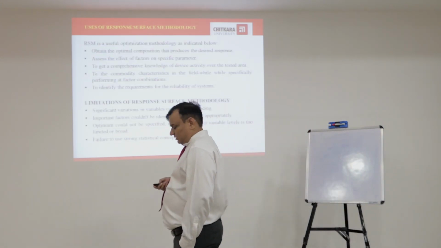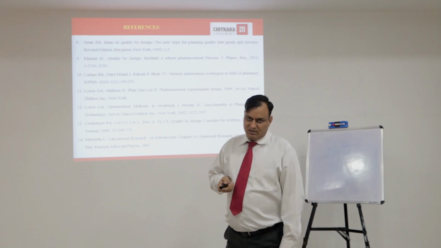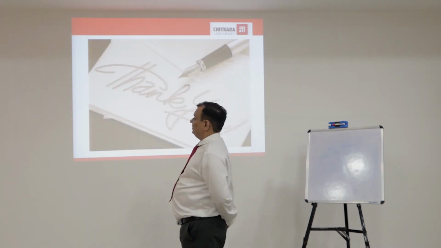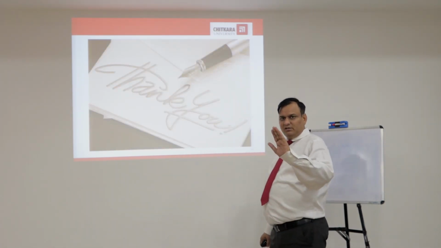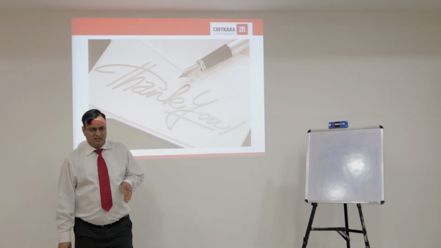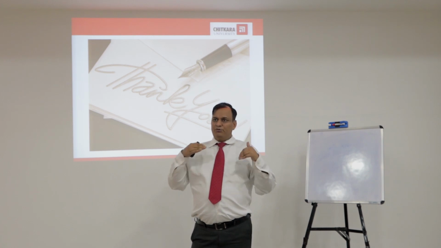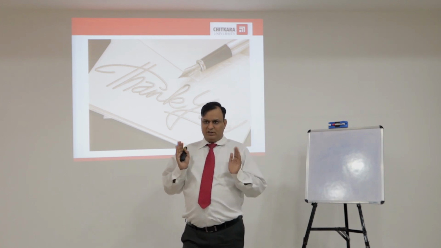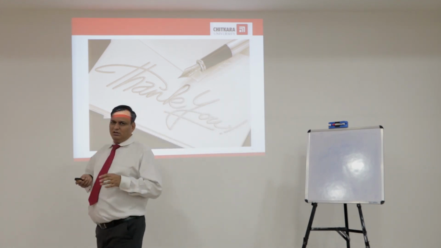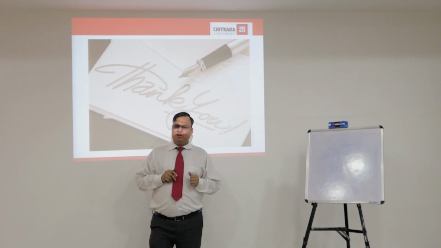So these are today's topics. I summarize once again the various content of the presentation. Today we discussed various types of key elements of the design, different types of design of experiments, and then we studied factorial designs, the different types of factorial designs, and the number of runs in 2 raised to power 2 and 2 raised to power 3 factorial designs, and accordingly fractional factorial designs. And we studied the effect of the different types of independent variables. Their main effect and interaction effect were studied using different types of quadratic equations.